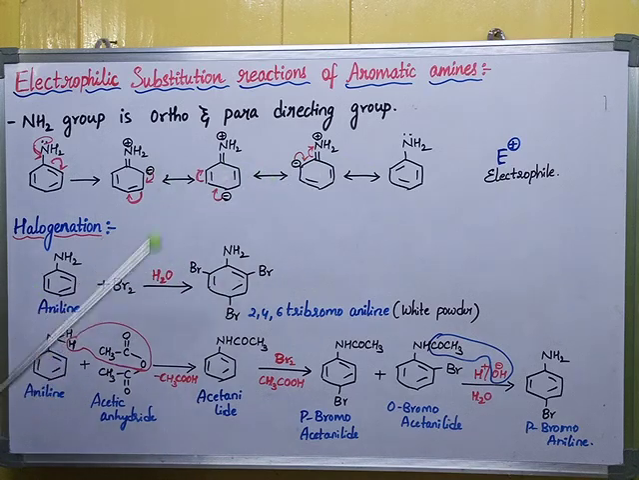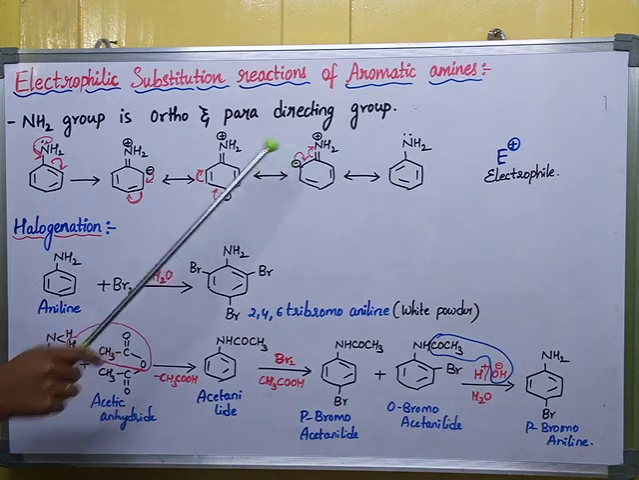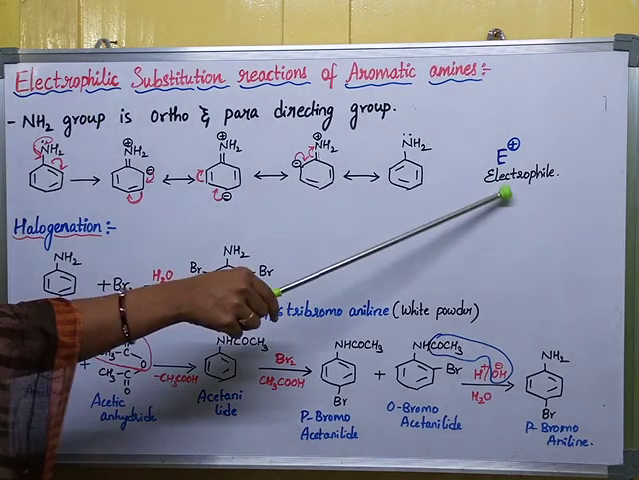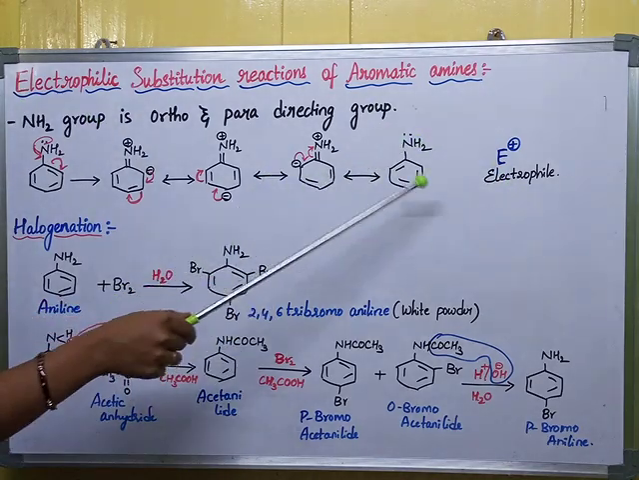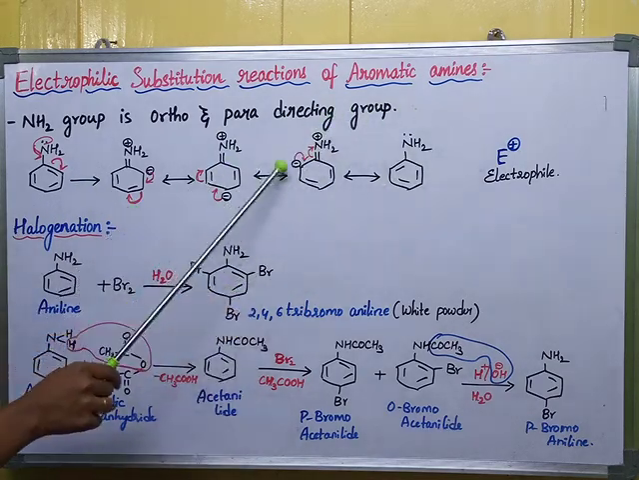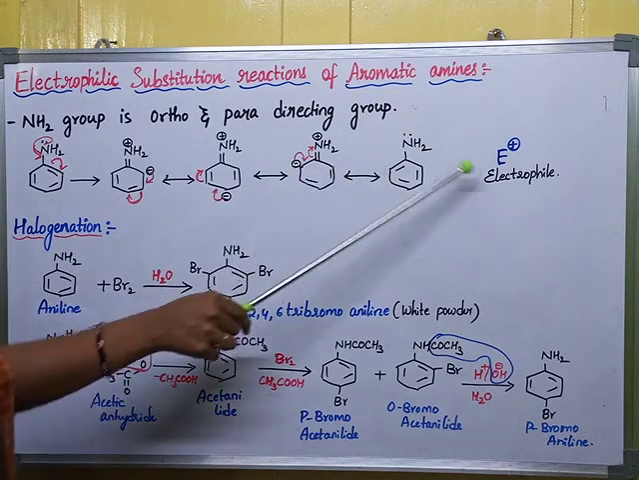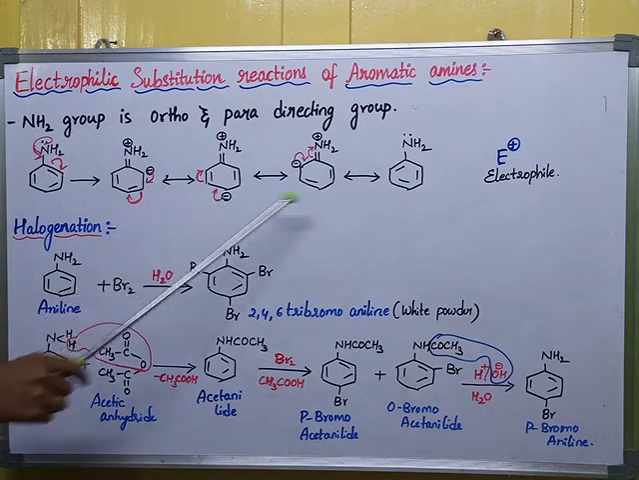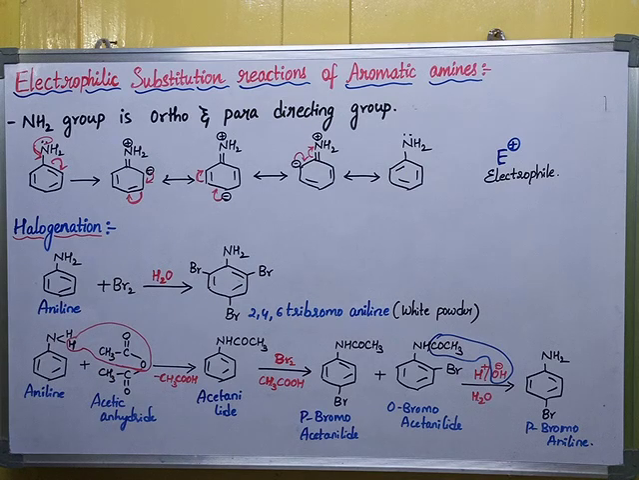If you observe the resonating structures, you can clearly see that the ortho, para and the other ortho positions get the negative charge. An electrophile is always positive in nature, and it accepts electrons from the negative charge. So these negatively charged positions can attract the electrophile easily. Electrophilic substitution of aniline always takes place at the ortho and para positions because of the resonance stabilization. Now let us see the reaction.